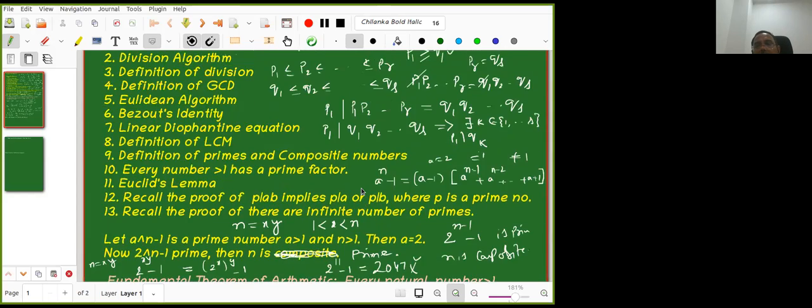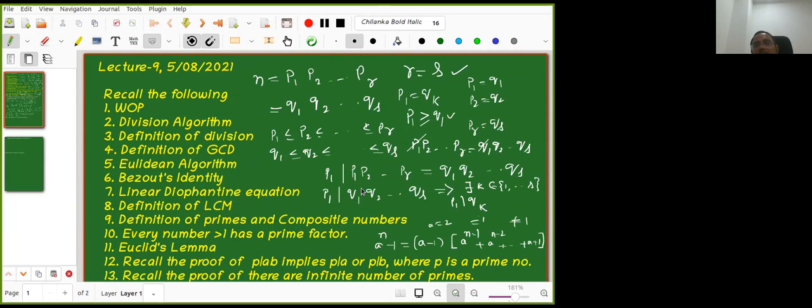Next, we are proving uniqueness. If you take two different ways, then p1 p2 ... pr is equal to q1 q2 ... qs. So p1 divides q1 q2 ... qs. But p1 is a prime number. If p1 divides ab, then p1 divides a or b. So p1 divides some qk. But that means p1 equals qk, because p1 is a prime number and qk is a prime number. One divides the other, so they have to be equal.